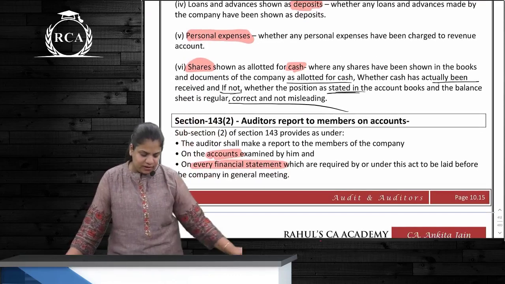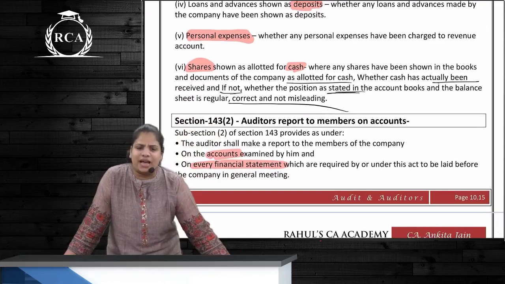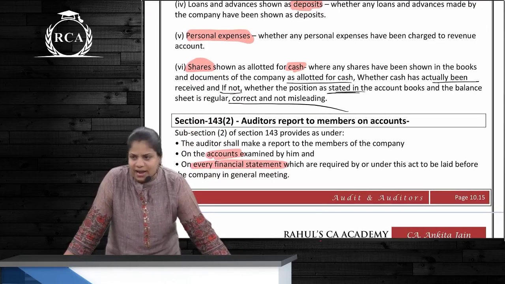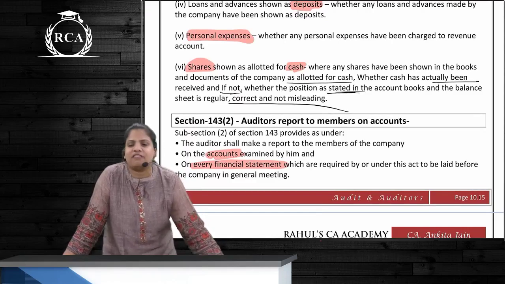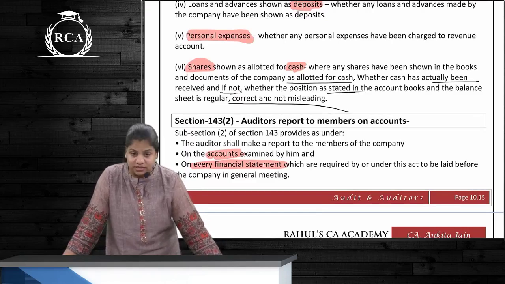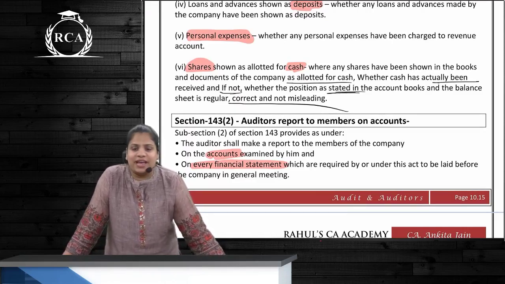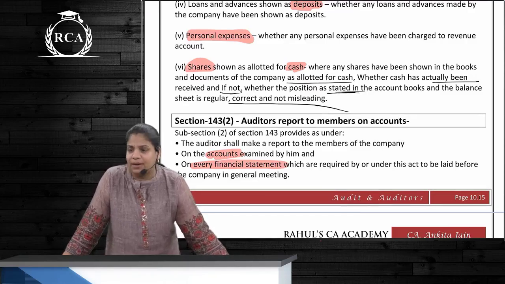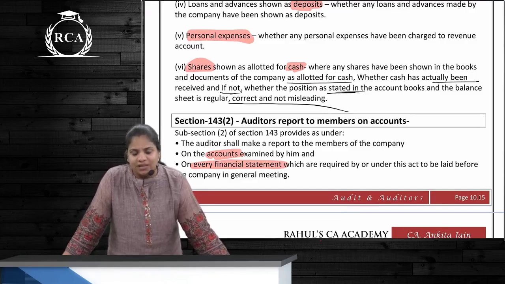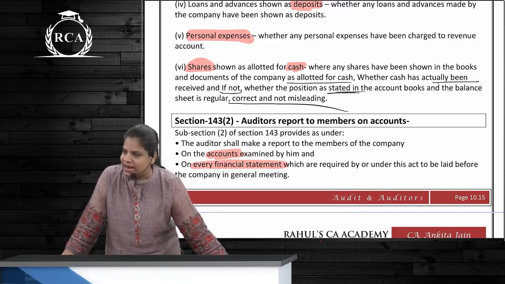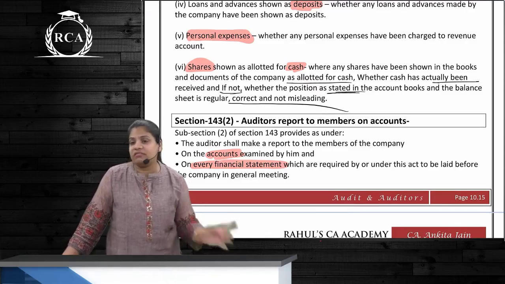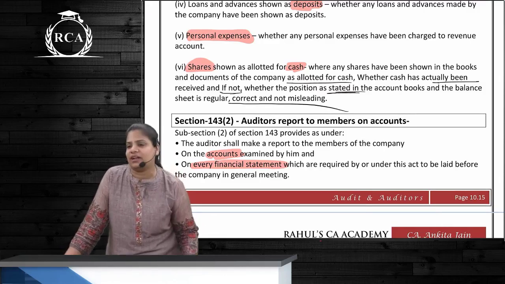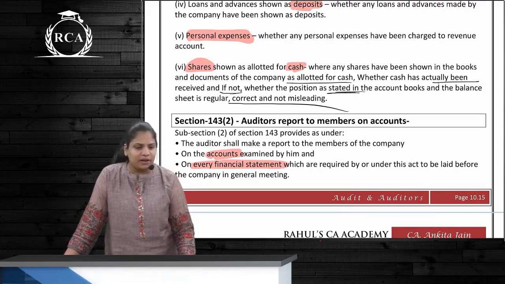Next one, if personal expenses of the directors and officers are charged to the revenue P&L account. And last one, if shares have been allotted for cash, then what? 2 cases. First case, cash is actually received. If it is received, no problem. But if cash is not received, then accounting has to be done correctly. Correct? Cash is not received, that is not the problem. Whether the accounting has been done correctly or not, if it is misleading, then it should be reported, correct?